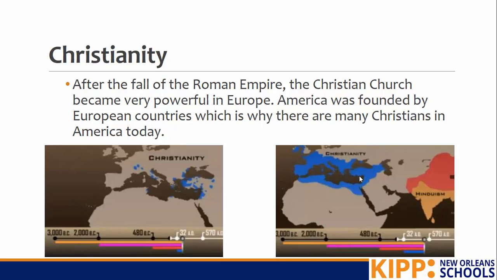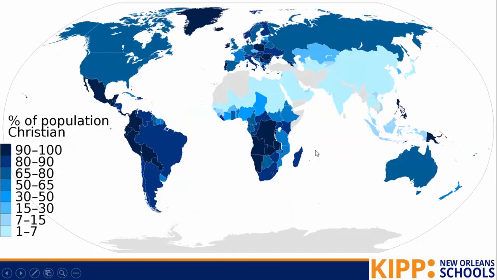After the fall of the Roman Empire, the Christian church became very powerful in Europe. America was founded by European countries, which is why there are so many Christians in America today. So you guys learned about the Middle Ages and the Renaissance and how important the Catholic Church was. That was because, thanks to Constantine, the Roman Empire had made the Catholic Church so important here. And so you can see Christianity spread all around the world. And we see a lot here in Europe. One of the reasons why this area is so heavily Christian is that this area was colonized by European countries. And so they brought that culture and that religion over to this area.